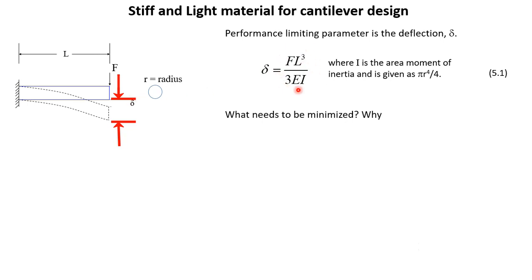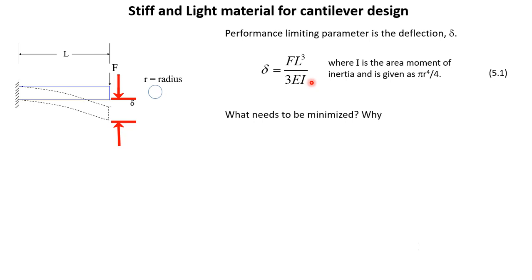We cannot change force because force is decided by the requirement of the design. L also to some extent is fixed, because any structure or any machine, any equipment must have its own dimensions, and we cannot change L much. Then we have the material property, the modulus, and I. Out of these we can vary them to some extent to achieve a lower value of delta.